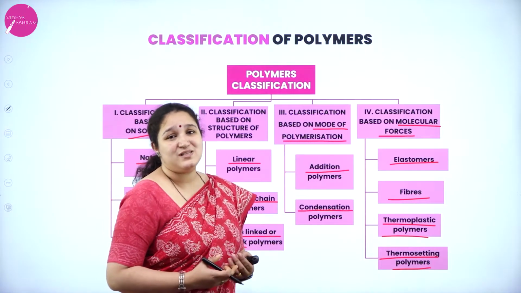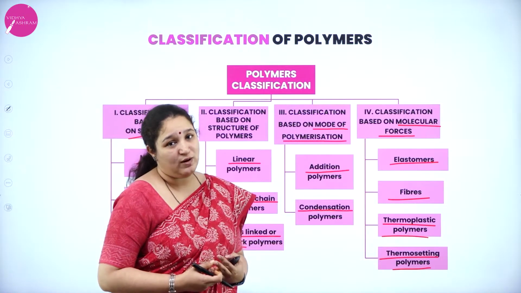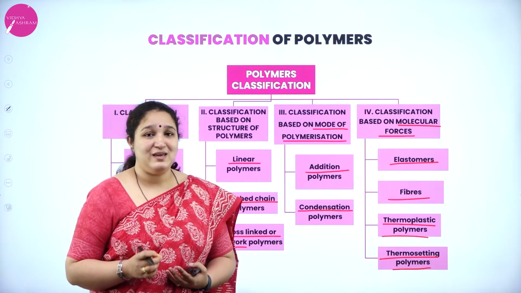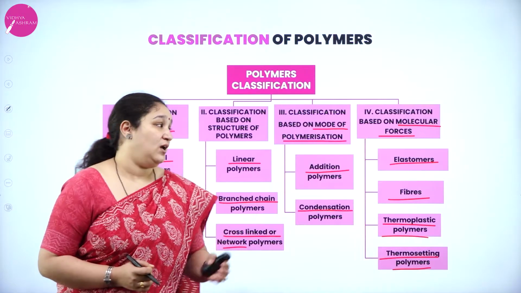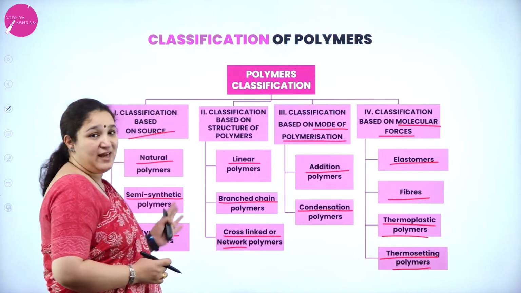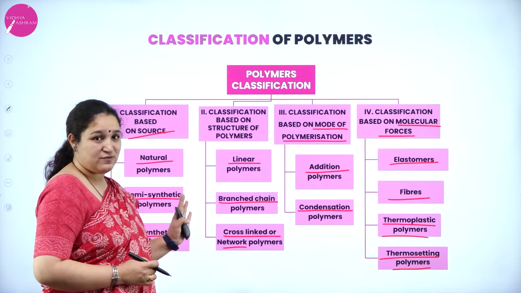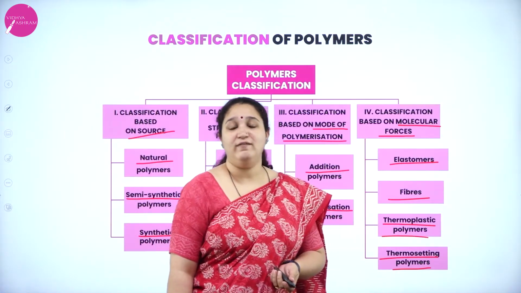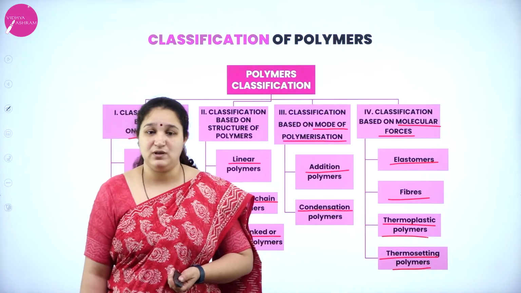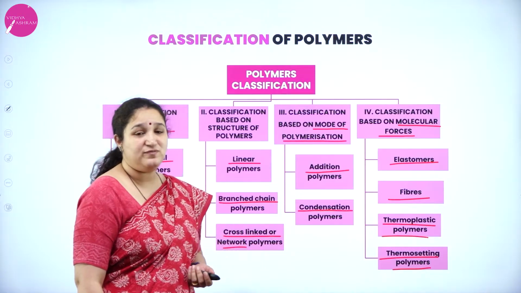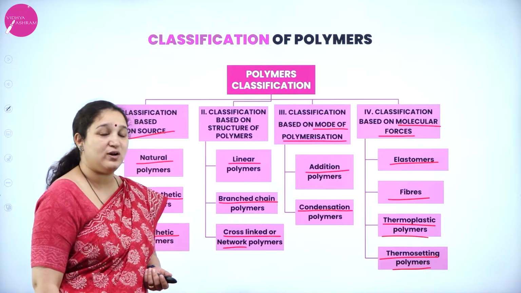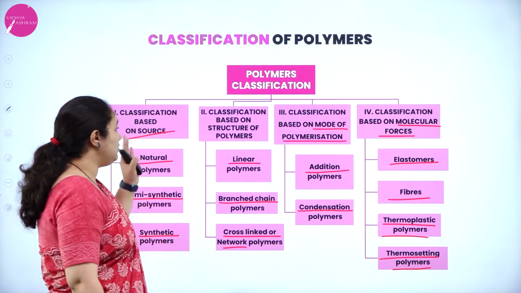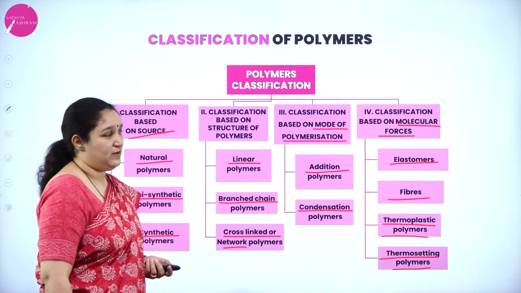Again, how is this question going to come for the exam? Is it important, ma'am? From the exam point of view, yes. They have asked classification based on source one or two times, and they have also asked based on molecular forces in the previous paper. So this is an important question which can be asked for 3 marks or even for 2 marks. We'll go into the details of each type of classification.